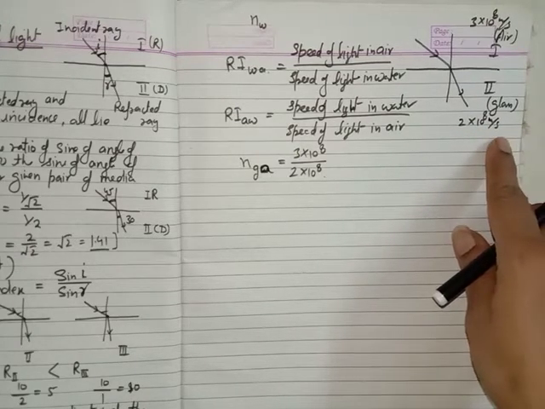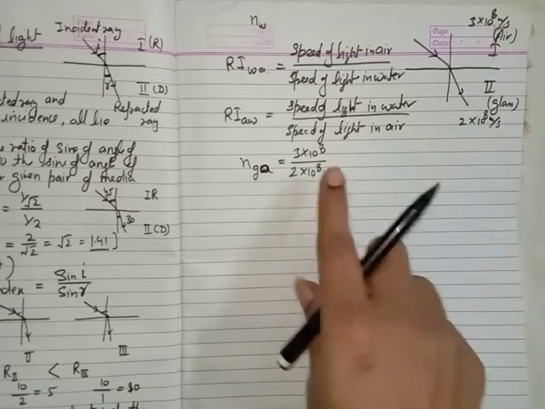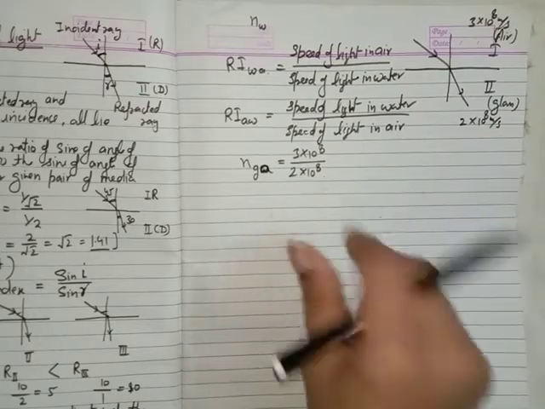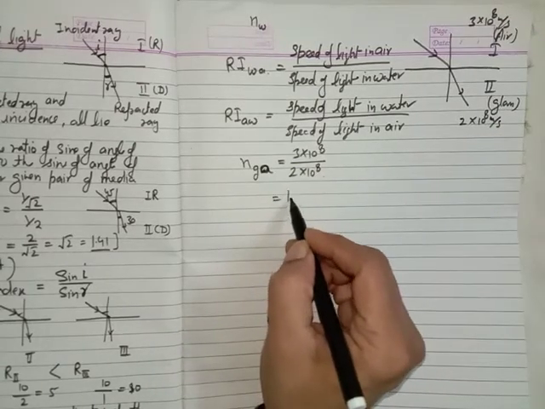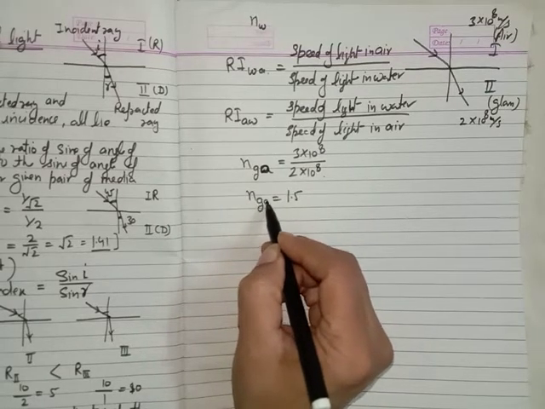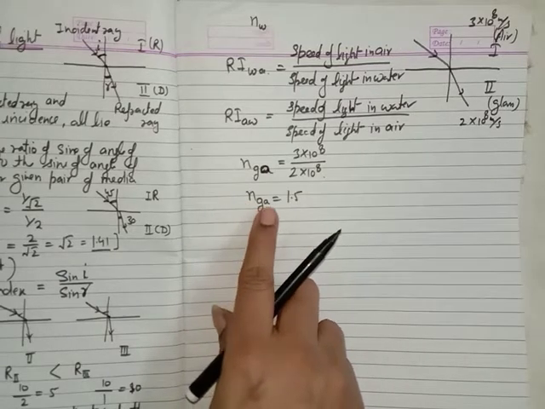Now if you want to find the refractive index of the glass with respect to the air, you should write the value of speed of light in air in the numerator and in glass in the denominator. So it will come 1.5. So this is the refractive index of glass with respect to the air. Okay, is it clear?